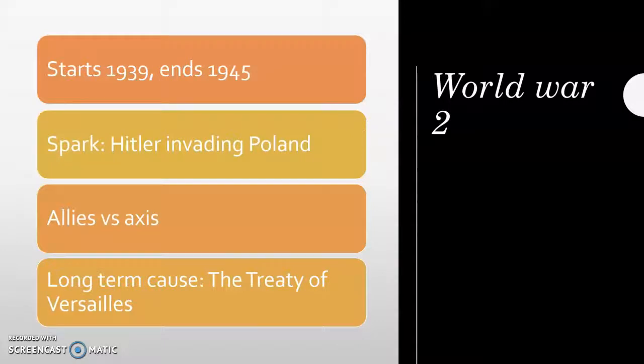In doing so, Hitler became the Führer and invaded Poland. Now, the war was separated into two groups, the Allies versus the Axis. The Allies contained USA, France, Britain, and furthermore, while the Axis contained Germany, Italy, and Japan.